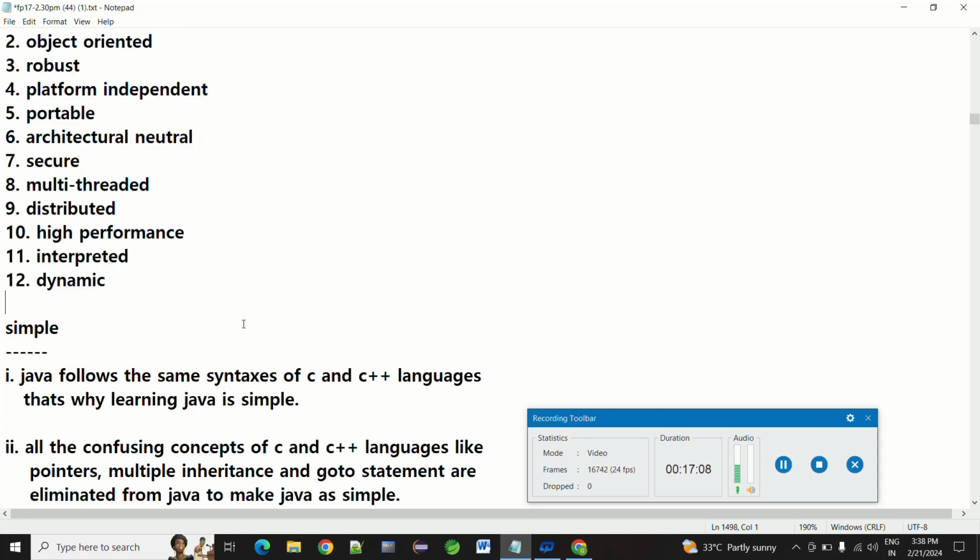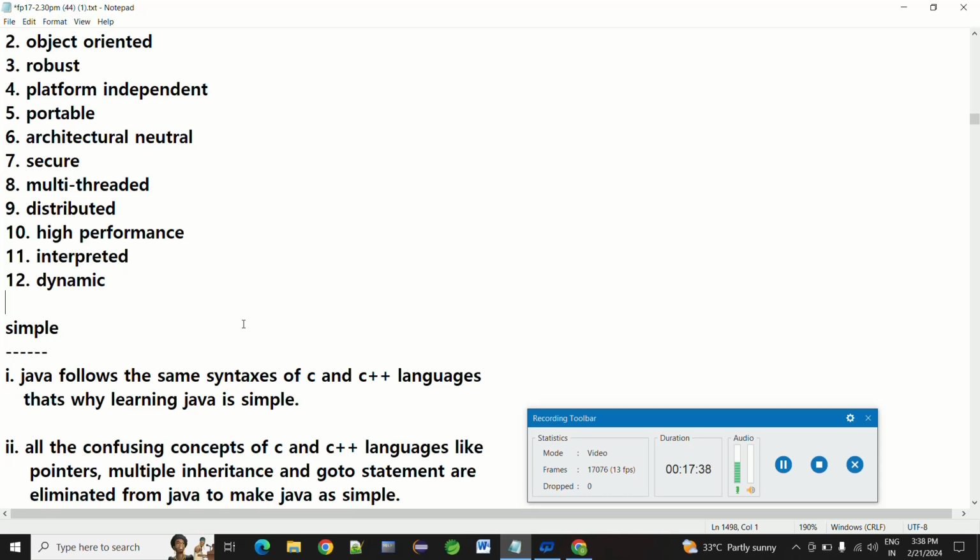Java follows syntax, like formulas in mathematics, for example a plus b whole square equals a square plus b square plus 2ab. Similarly, Java and C languages have predefined syntax, like predefined formulas. Java follows the same syntaxes as the C and C++ languages.